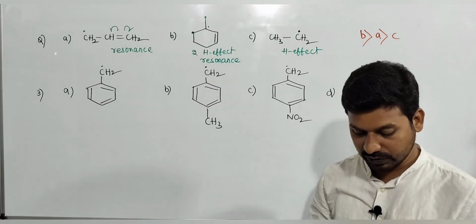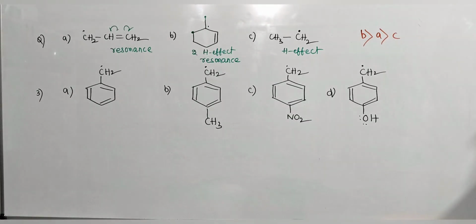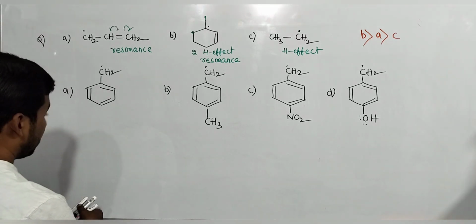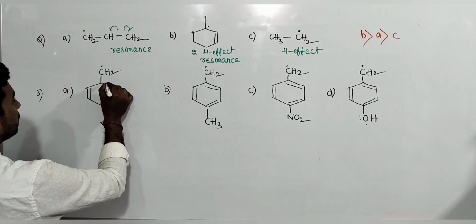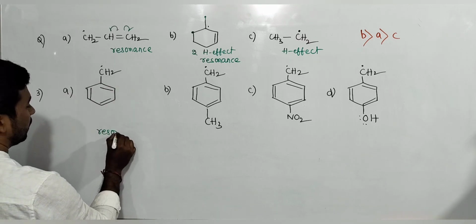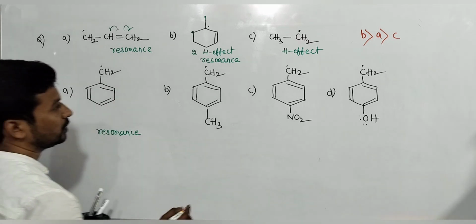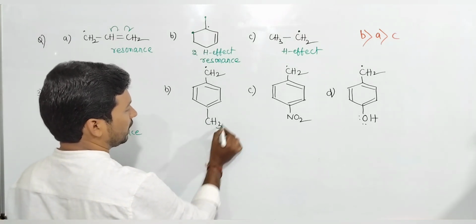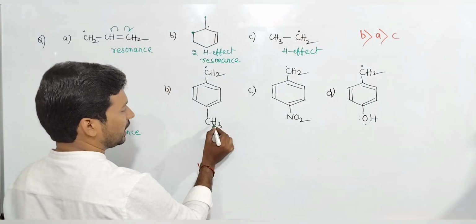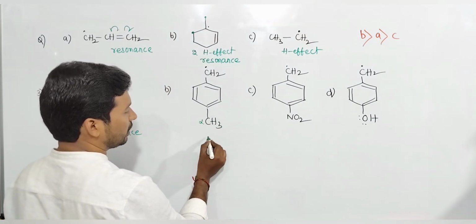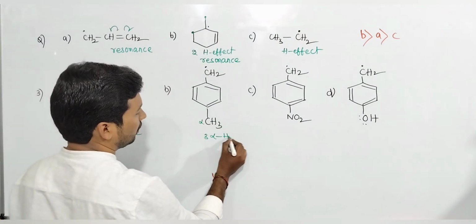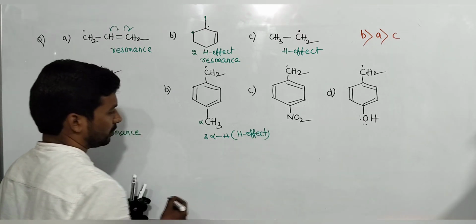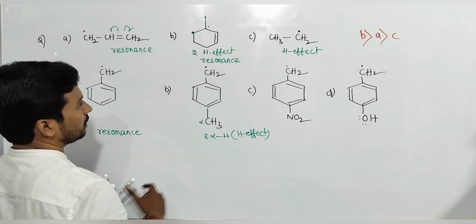Next, if you come to this question, stability of free radical. Here this is stabilized by resonance. Is resonance possible or not? Yes, resonance is possible. Here resonance with hyperconjugation. This offers hyperconjugation because of the double bond and alpha carbon hydrogen, 3 alpha hydrogen. 3 alpha hydrogen means H effect. Hyperconjugation means 3 alpha hydrogen with double bond, hyperconjugation.